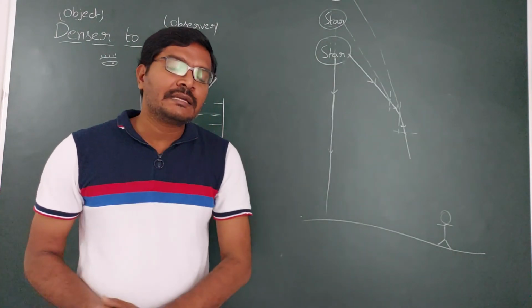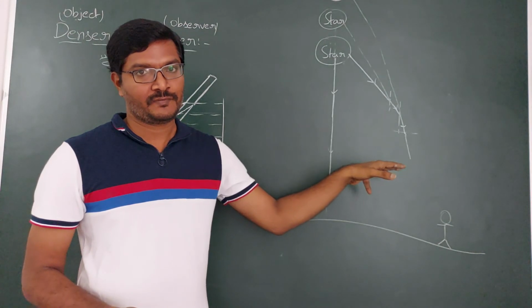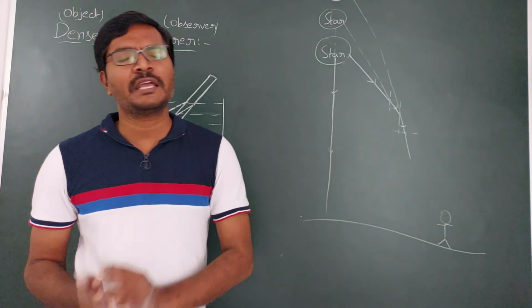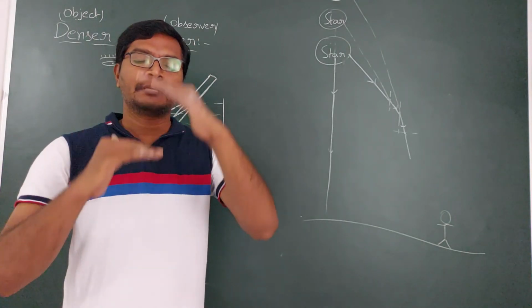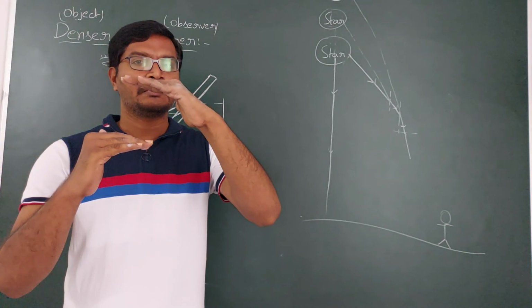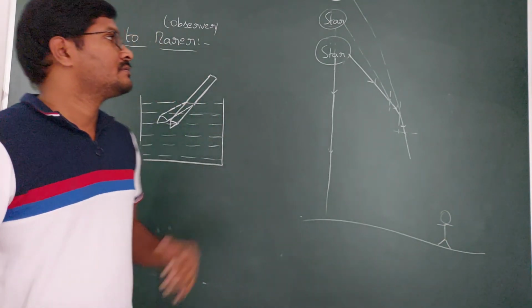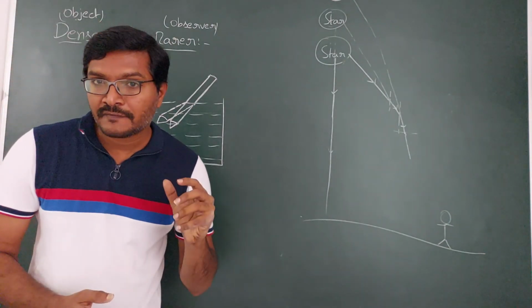So these are some real life applications. This is for rarer to denser. Why do the stars appear twinkling? Sometimes atmospheric layers are interchanged. The atmosphere is not constant, so after some time the layer is going to interchange. This is how you get the images in real life because of refraction.